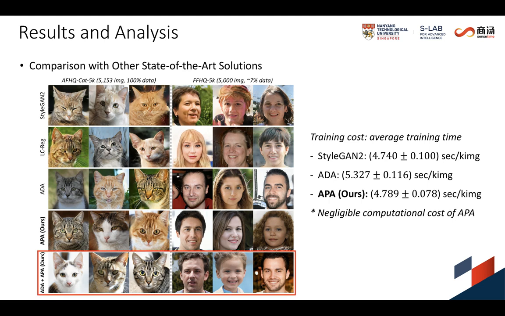Notably, APA is also complementary to ADA for gaining a further performance boost, suggesting the compatibility of our method with standard data augmentations. We also compare the computational cost of APA against ADA. There is no parameter or memory increment for both methods. The average training time we present here indicates the advantage of the proposed APA on negligible computational cost.